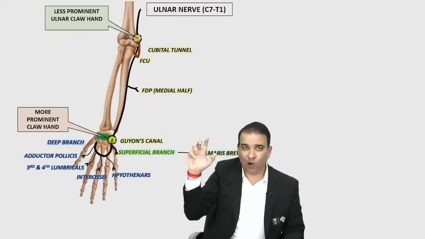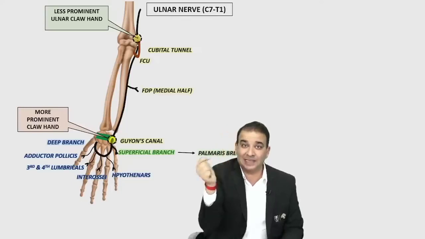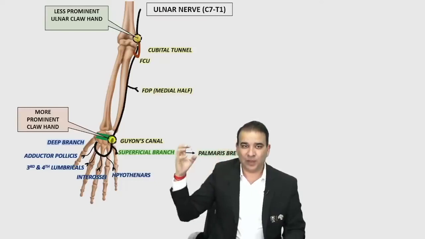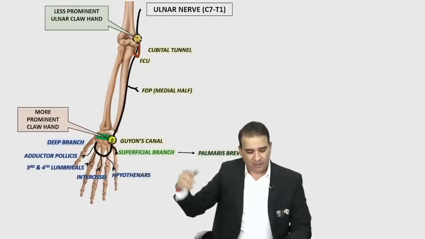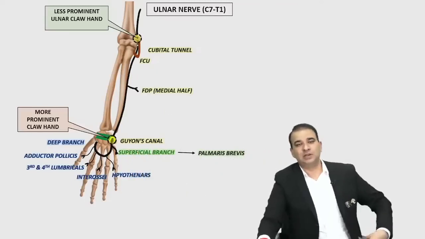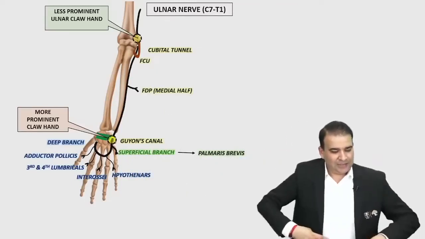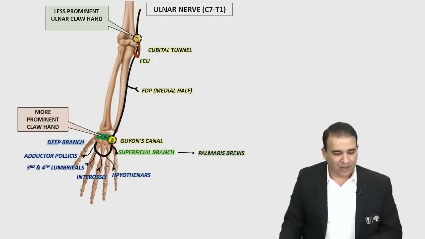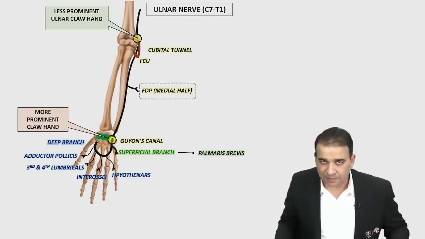You already have a claw hand, and the muscle which is responsible for flexion of the distal interphalangeal joint is working. That will cause more prominent flexion here. And that's why in the ulnar nerve, the distal injuries show a more prominent claw hand compared to the proximal injuries. That is the ulnar paradox. So that is about the ulnar nerve and about the upper limb.